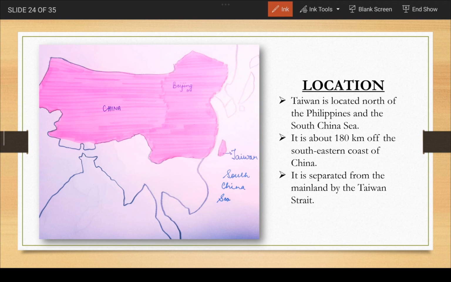So, today we are going to talk about the last topic of the India-China relations which was left, that is the Taiwan issue. The first thing to know about is the location of Taiwan. See, it is located to the north of Philippines and the South China Sea. It's about 180 kilometers off the southeastern coast of China. Then it is separated from the mainland by the Taiwan Strait.